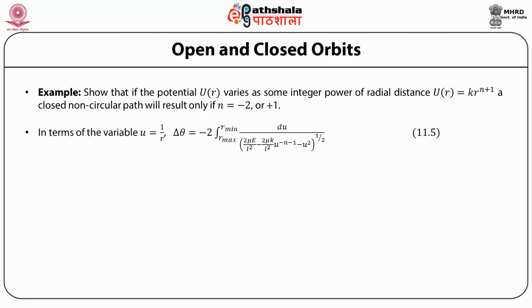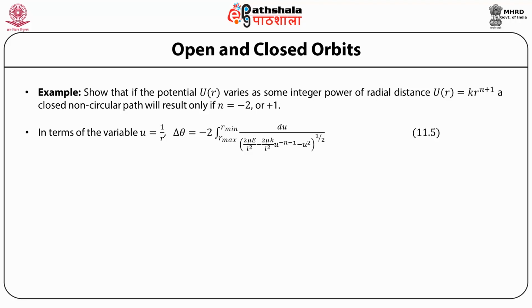In terms of the variable u, we have the equation of the orbit or the path, delta theta. Delta theta is the angle traversed when the particle travels in the orbit from where r is minimum to r maximum.